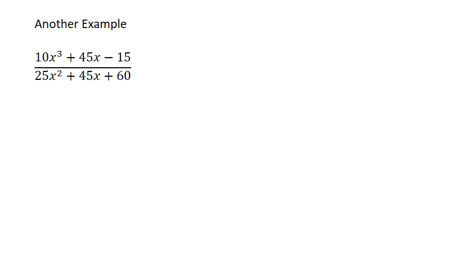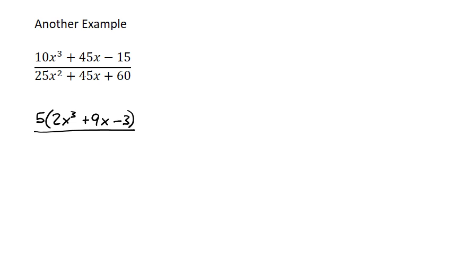So doing that, 5 out of 10 becomes 2x to the third plus 5 divided out of 45 becomes 9x. 45 divided by 5 is 9. Minus 15 divided by 5 is 3.